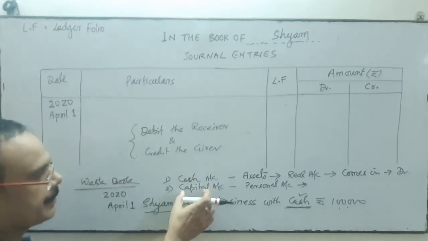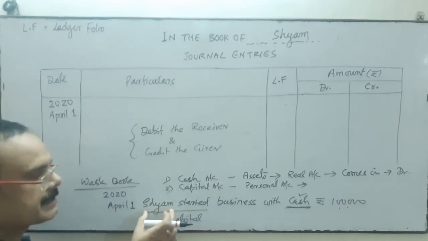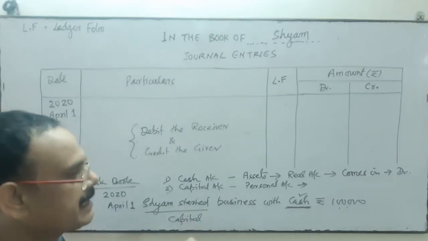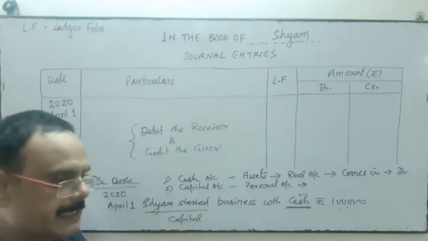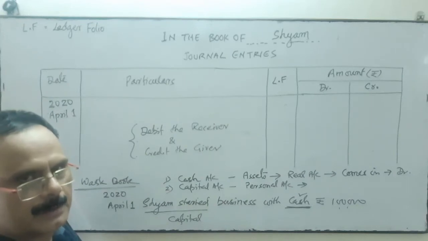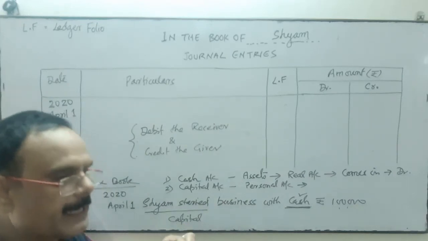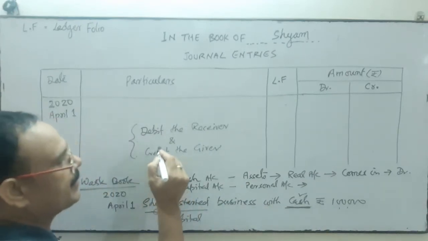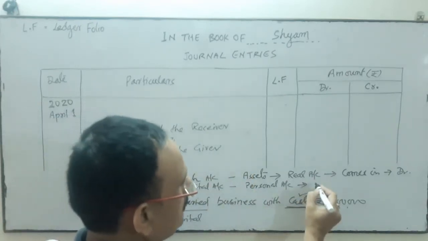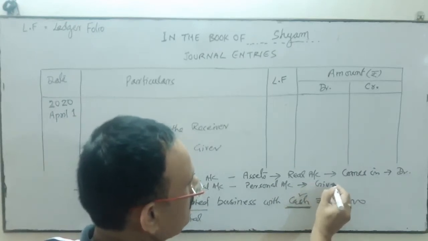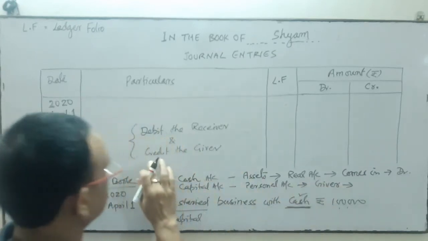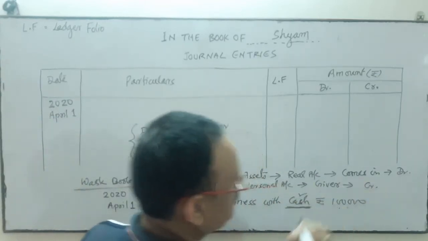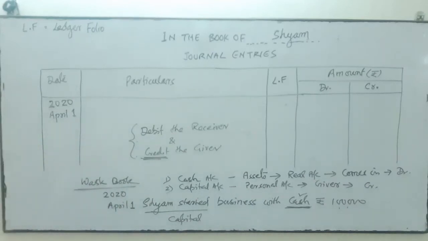So capital represents Syam. Syam has started the business. So is Syam the receiver of the amount, or the giver of that amount? Syam is the giver of that amount to the business. He has given that amount. So Syam is the giver, and when he is the giver, his account will be credited. So in short, I have written CR.